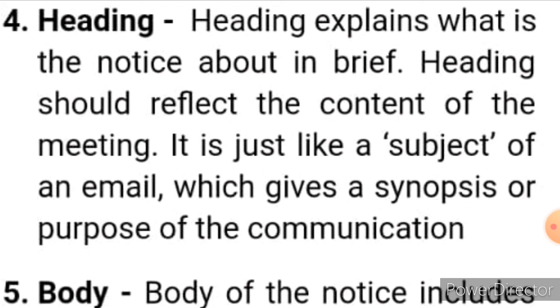Heading should reflect the content of the meeting, should give the message of the meeting. It is just like a subject. When you write a letter, you write the subject, and if the person reading that letter reads only the subject, they can easily understand the concept of that letter. Likewise here in notice writing, the heading holds an important place.